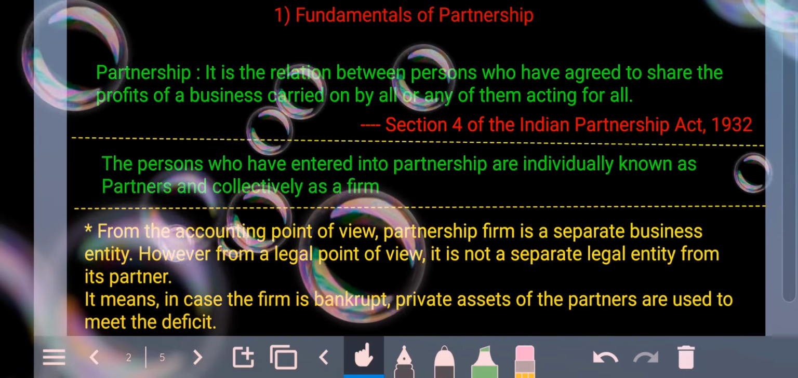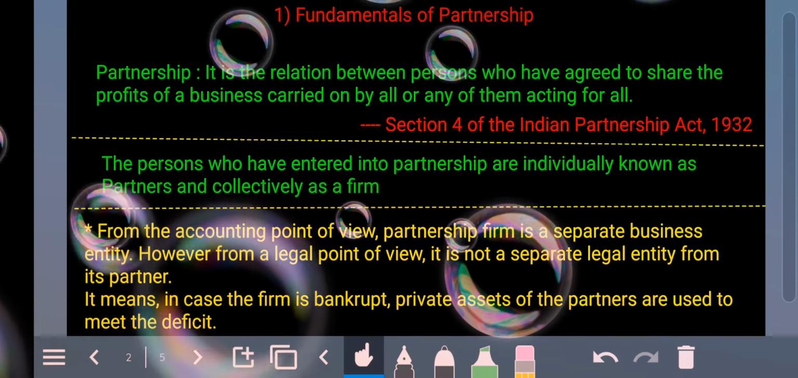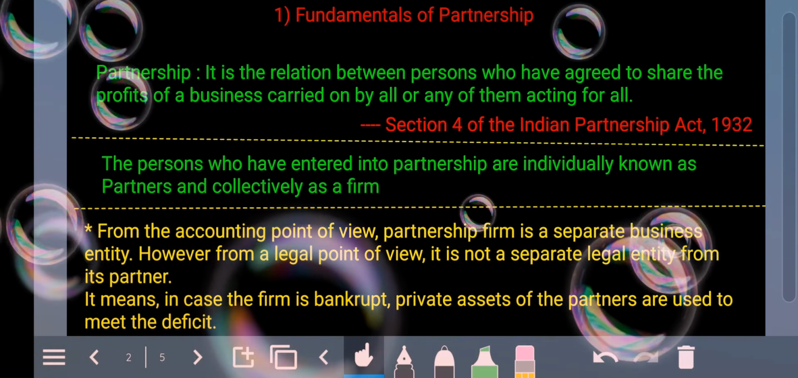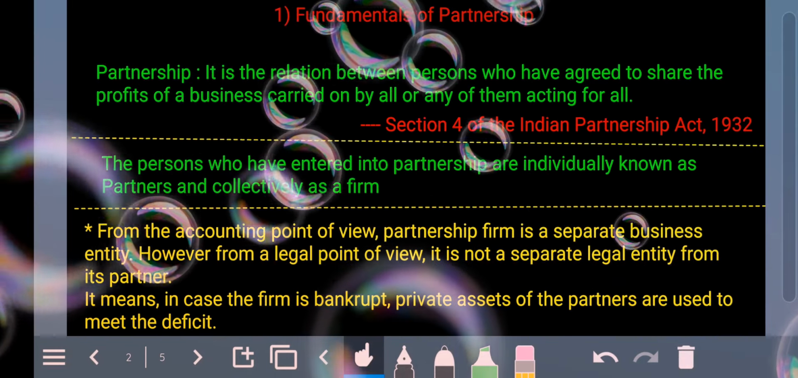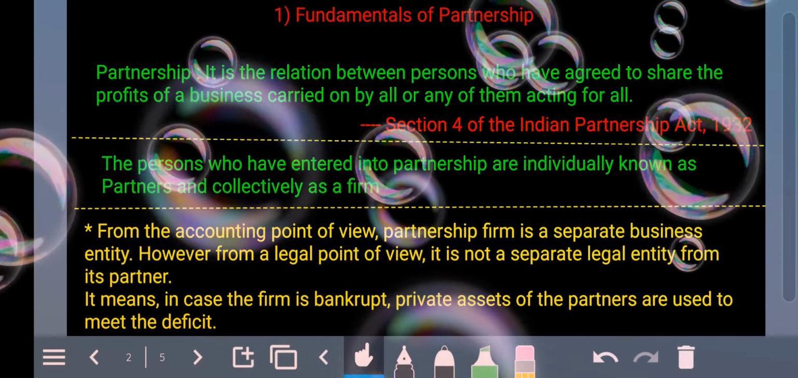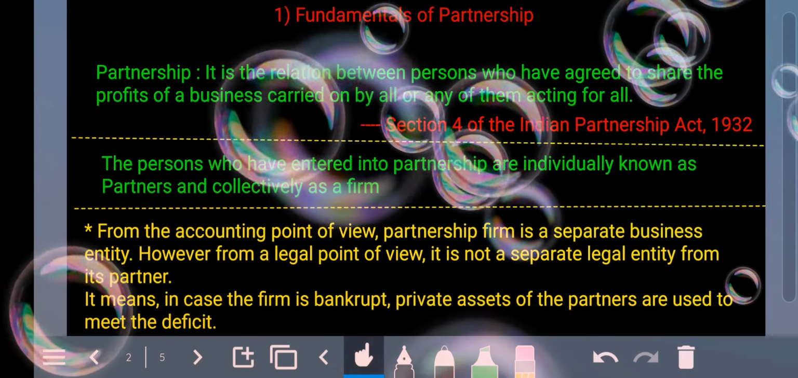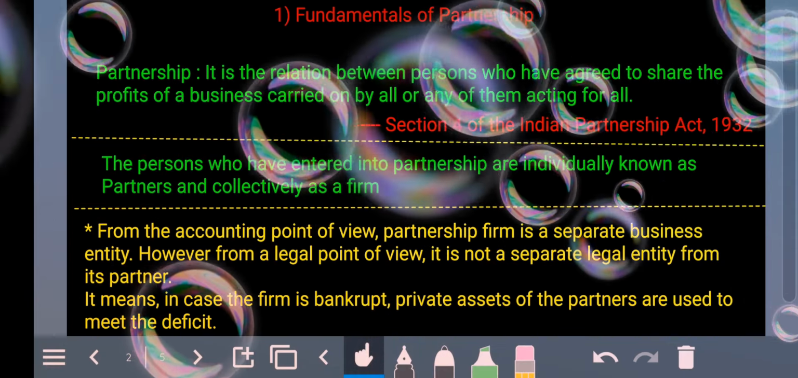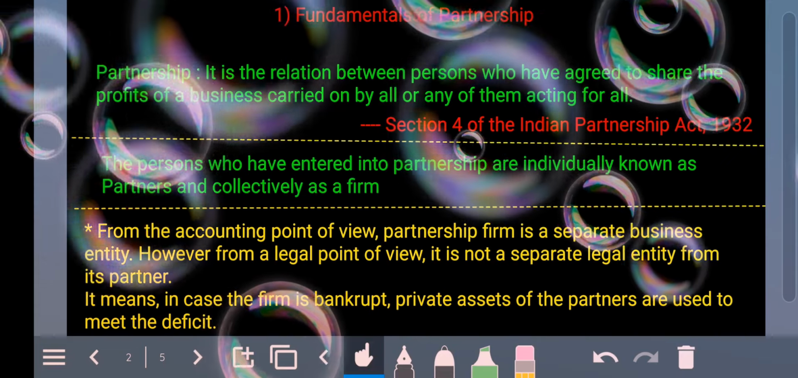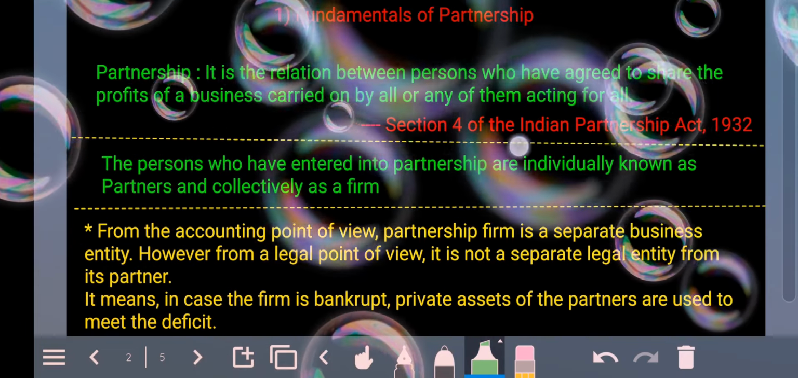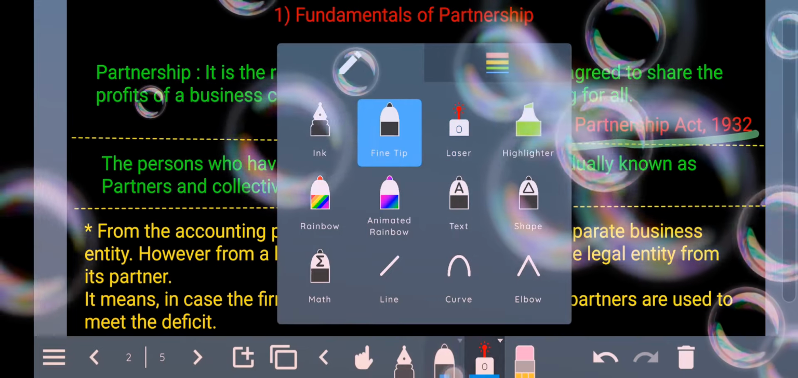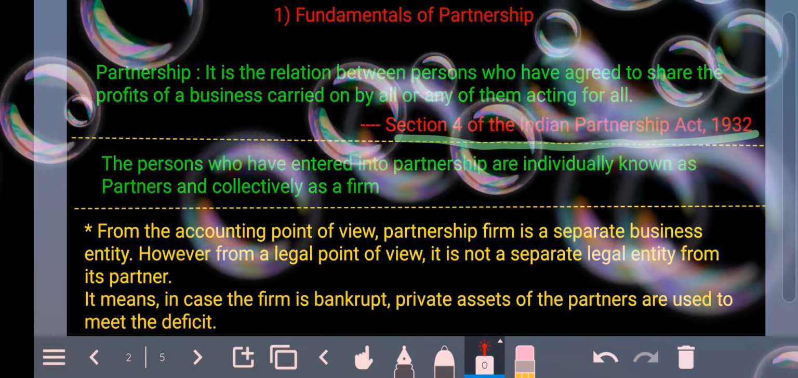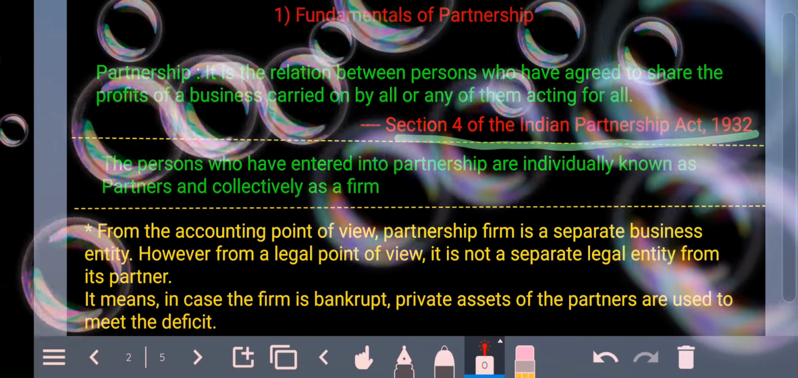Now today what we are going to be doing is fundamentals of partnership. We all know what is partnership. Partnership is the relation between persons who have agreed to share the profits of a business carried by all or any of them acting for all. This definition that I've taken here is from Section 4 of the Indian Partnership Act 1932. So this is the definition that you need to go through to understand what the partnership is.